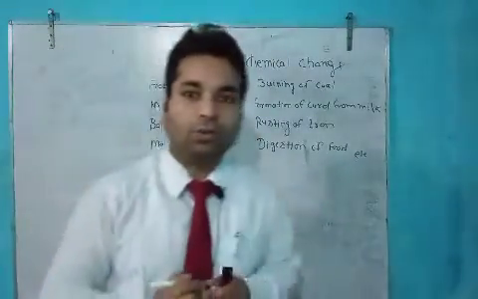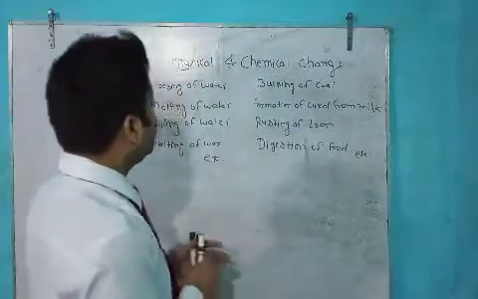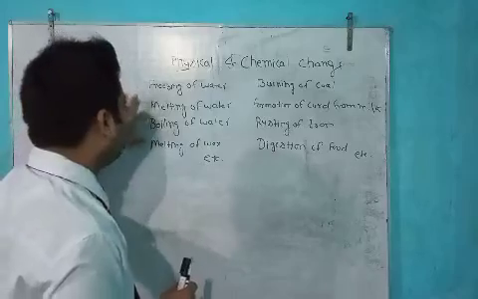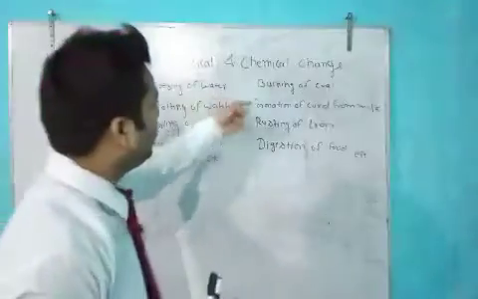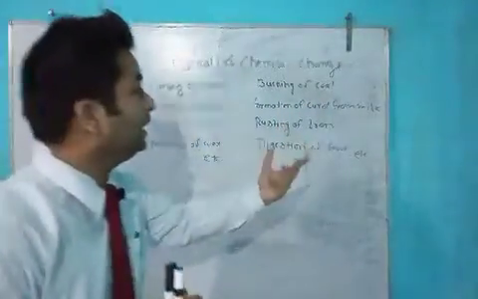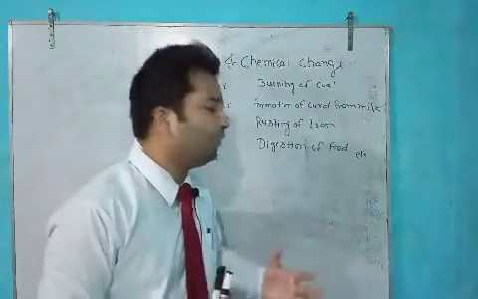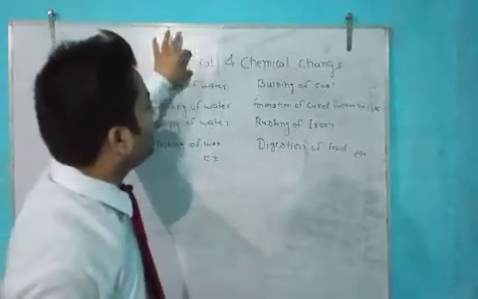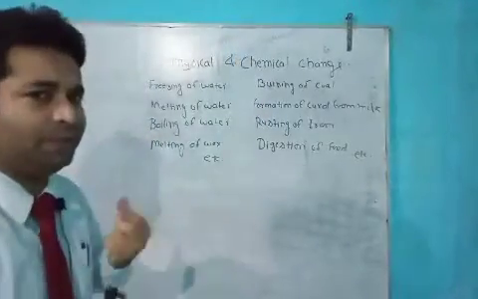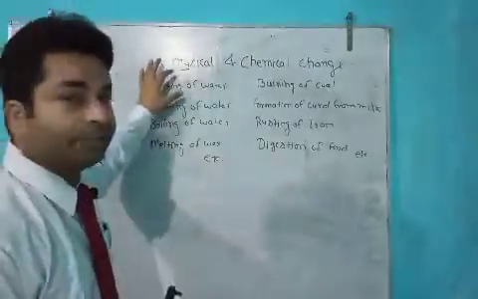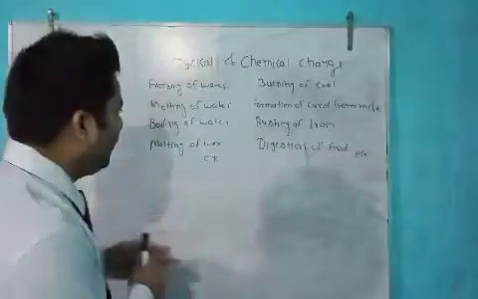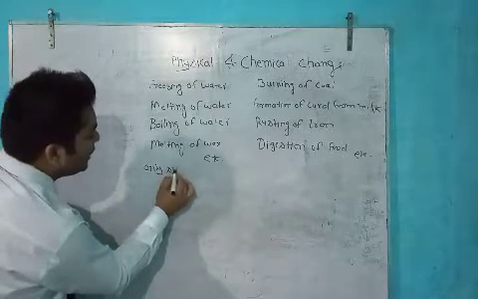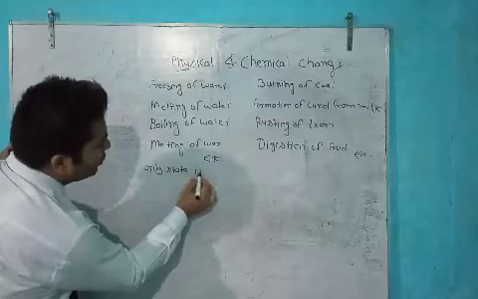Many examples. So students, we see freezing of water, melting of water, boiling of water, melting of wax, and here burning of coal, formation of curd from milk, rusting of iron, digestion of food. I think you can clearly see the differences between physical change and chemical change. What are the differences? We will study here. In freezing, boiling, and melting of water, only the state is changing.